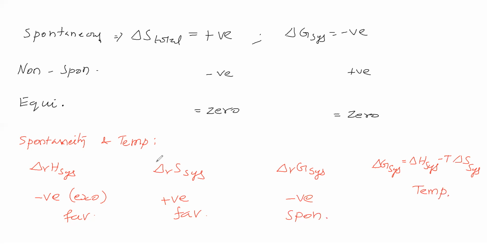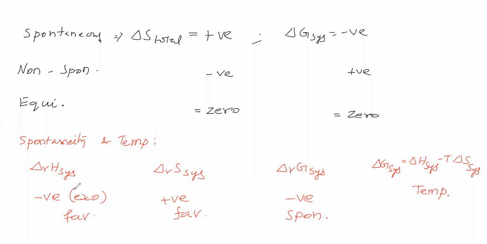Now, delta H system is negative. Delta S system is positive. Delta G system should be negative for a spontaneous process. At what temperature can delta G system be negative? Shall we use high temperature, low temperature, or any temperature?